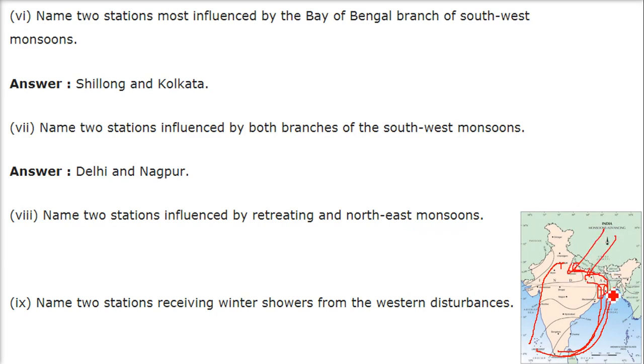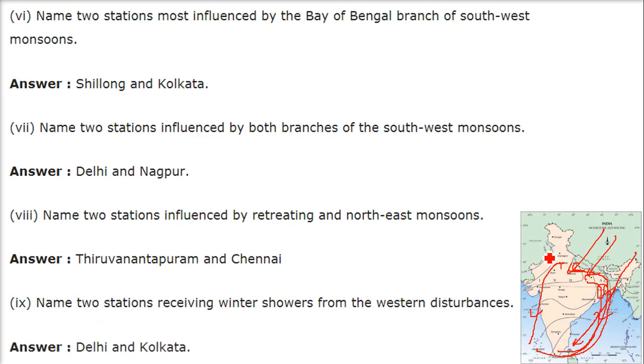This is the northeast monsoon and the retreating monsoon. So the answer is Thiruvananthapuram and Chennai. Name 2 stations receiving winter showers from the western disturbances, Paschimi Vikshobh. The answer is Delhi and Kolkata.